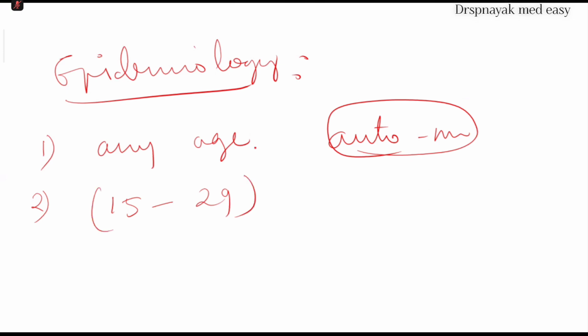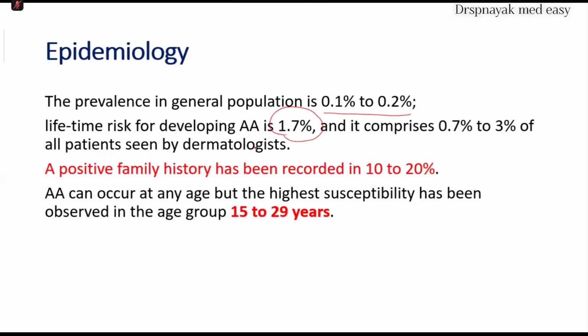Approximately the prevalence rate in the general population is 0.1 to 0.2. Alopecia areata can be seen in patients who already have a family history, and as I told, it is seen between 15 to 29 years. Highest susceptibility is between 15 to 29 years. It can occur at any age. These are some basic points about epidemiology.